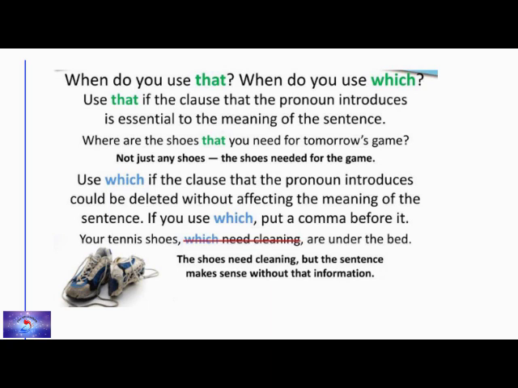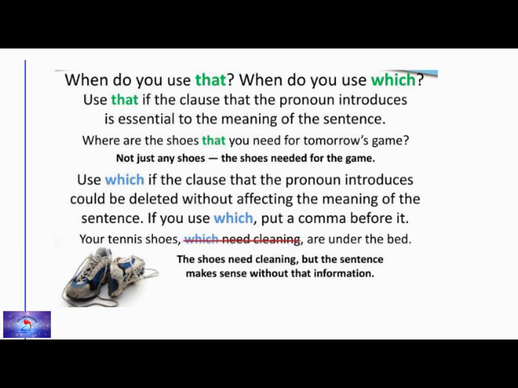Where are the shoes that you need for tomorrow's game? You can see, not just any shoes. So he is not referring to any shoes, but the shoes needed for the game. So in this case, it is essential to use that.